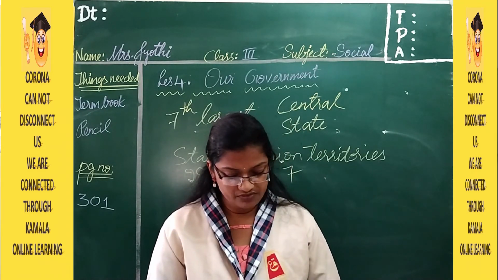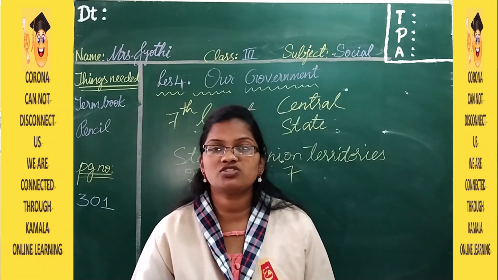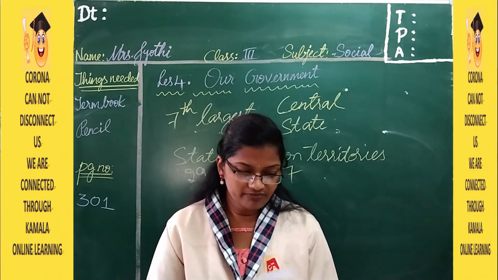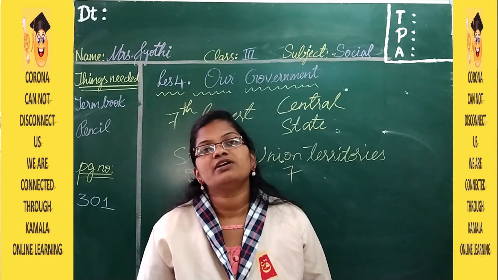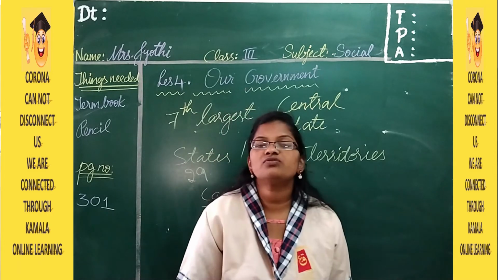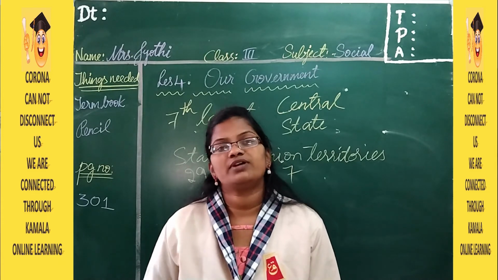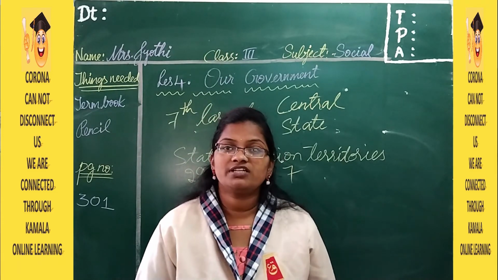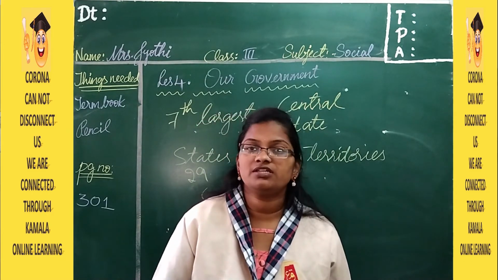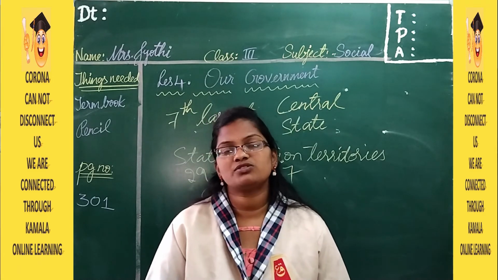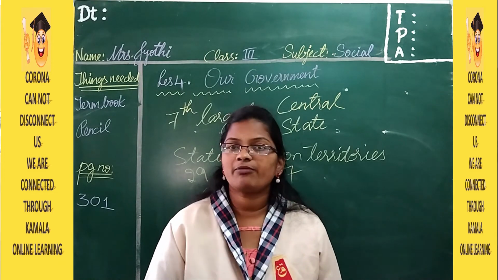Now in the next session we are going to learn about the state government and what different functions they do. So today what we have learned: we got independence on 15th August, and our constitution was written on 26th January. Then we have two types of government, one is central and one is state. So about central government we have learned. In the central government we have the president, the vice president, the prime minister and other ministers also. The president is the head of the country and he lives in Rashtrapati Bhavan, and the capital of India is Delhi.